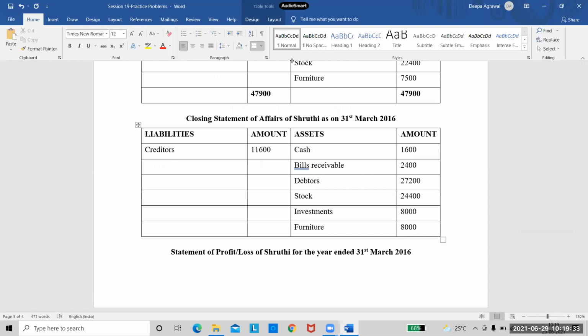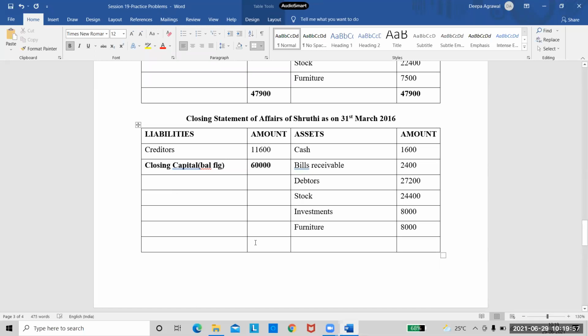Yes, so quickly calculate the closing capital and the totals and tell me. So the difference here, I'll call it as closing capital. Closing capital in brackets, I will write it as balancing figure. So tell me the amount of capital. 60,000, ma'am. 60,000 is the closing capital.